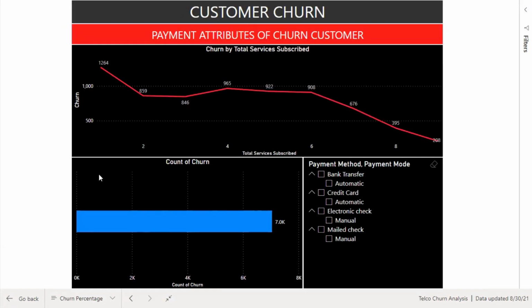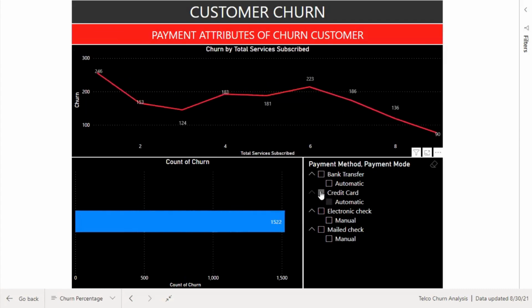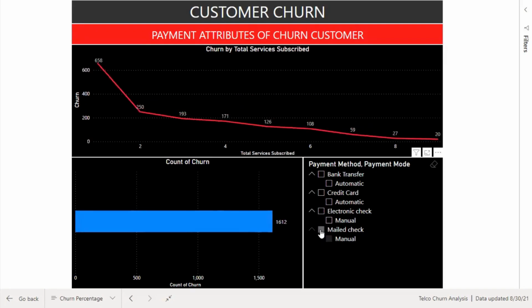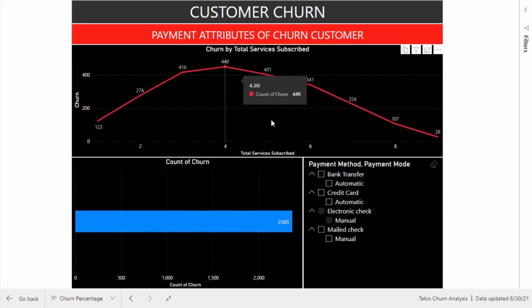Lastly, here, as we see, churners are more likely to occur with 1 total service subscribed, which is 1,264 out of 7,043. Customers with a total of 1 subscribed service who have been using both bank transfer and credit card as automatic mode of payment are more likely to leave. But in the manual mode of payment, customers with a total of 1 subscribed service occurs when they use mailed check, and those who have been using electronic check have a total of 4 subscribed services.